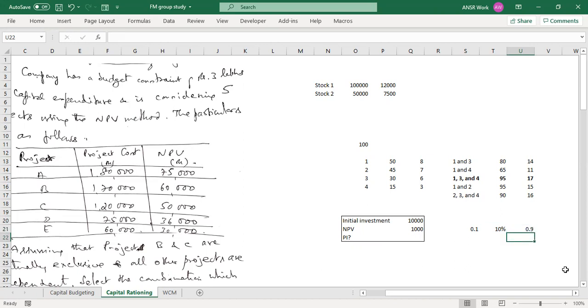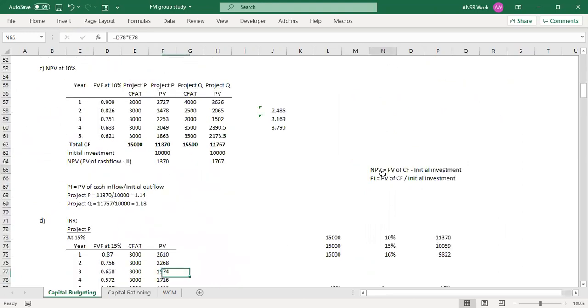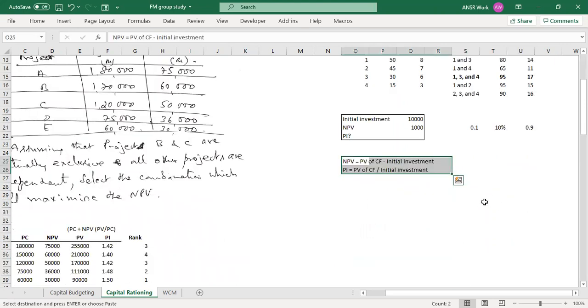I'll just write that down. Sorry, I think it is already written somewhere. I'll just copy paste. Here it is. So I have the formulas in front of you. NPV equals present value of cash flows minus initial investment. PI, profitability index, is equal to present value of cash flow divided by initial investment. Now, one thing that is not given here is the present value of cash flow. Am I right?